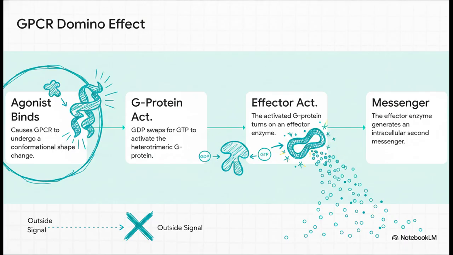Step 3. This newly activated G protein breaks away and activates a specific effector enzyme. And finally, step 4. That effector generates an intracellular second messenger. The coolest part? The initial outside signal never actually enters the cell. Instead, it creates this massive intracellular domino effect to get the message across.